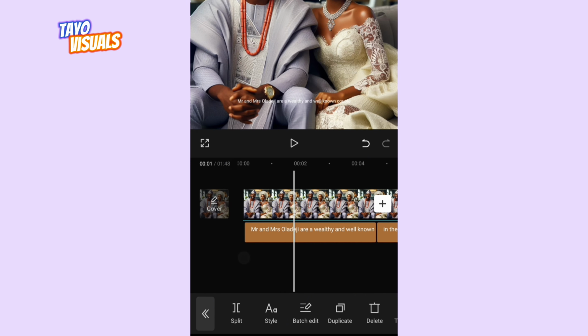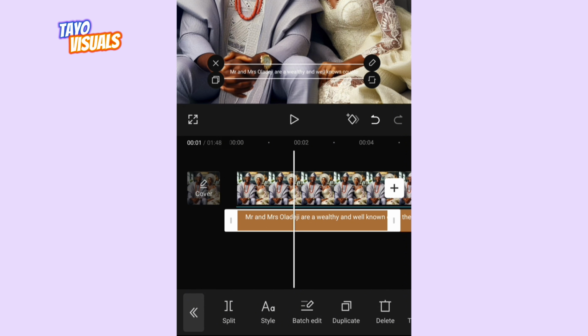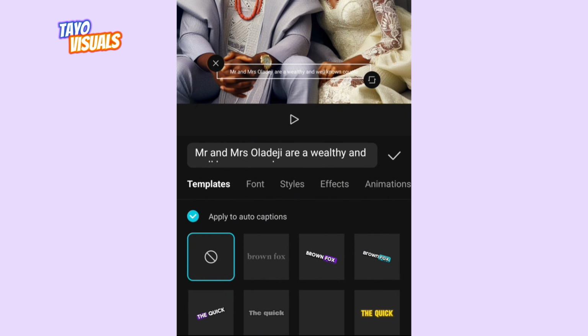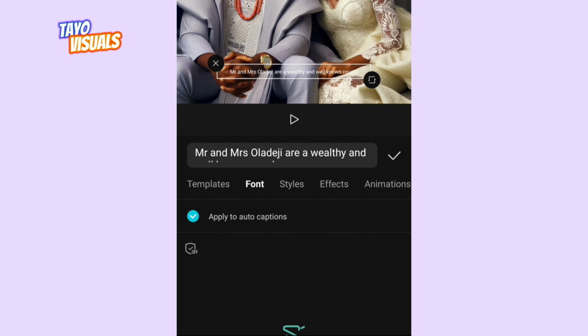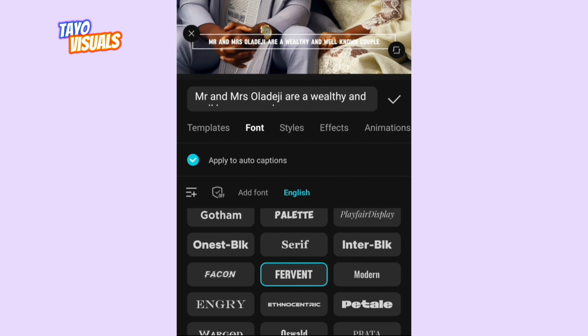Now you want to edit the way it appears. Okay, it's too tiny, and the colors, you want to change the color. So you click on one of the auto caption and then you click on style right here. Make sure this is always on. This apply to captions, apply to auto captions, okay, because it means that whatever change you make to one of the caption that you clicked on, it will be affected on all of the other captions. Then go to font, choose the font style that you want. Let's say I'm choosing this.